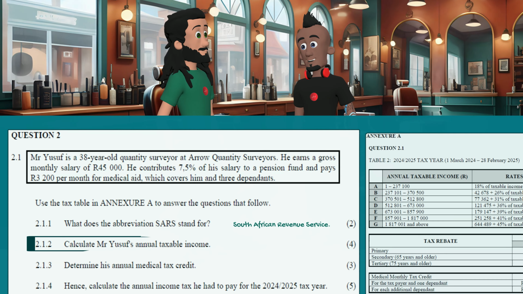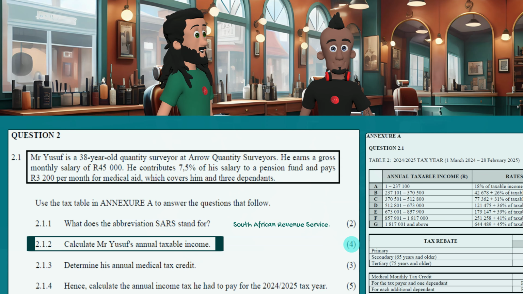2.1.2. Calculate Mr. Yusuf's annual taxable income. This is for 4 marks. The question does not ask for the tax payable by Mr. Yusuf, but the taxable income. Let's understand what taxable income is.